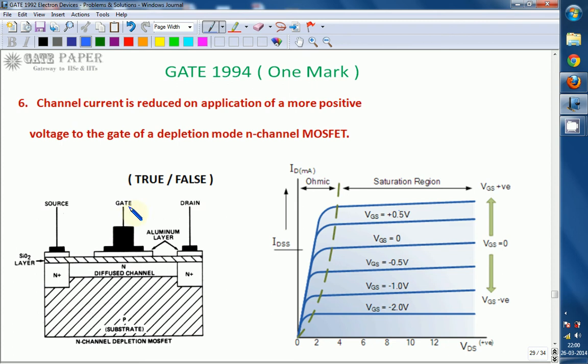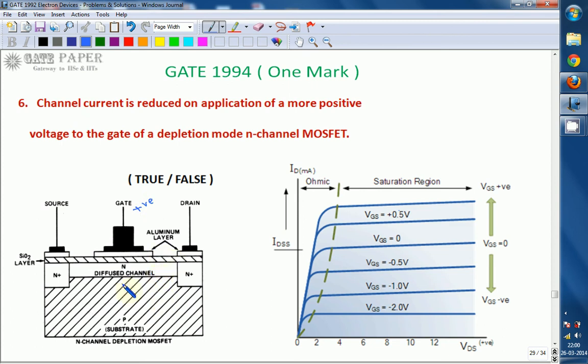If you apply positive voltage over the gate, it attracts negative charge carriers. This is an N channel depletion mode MOSFET, and the channel consists of N minus charge carriers, that is, lightly doped N type. If you apply positive voltage, it can attract more electrons, because positive charge attracts negative charge.